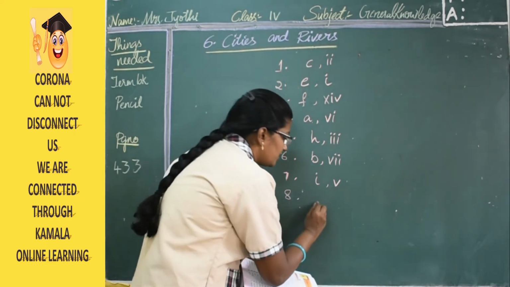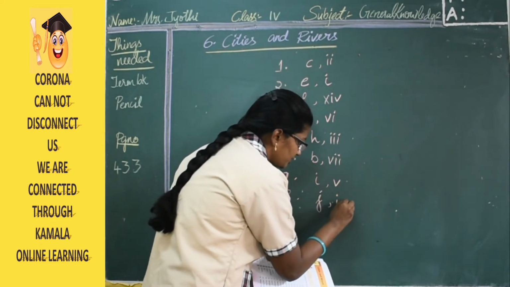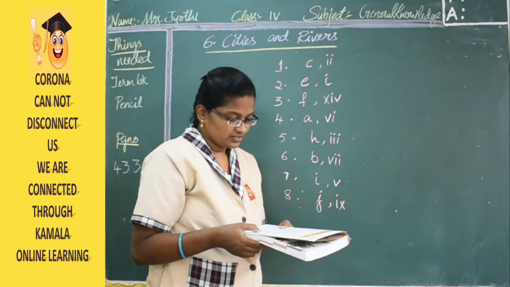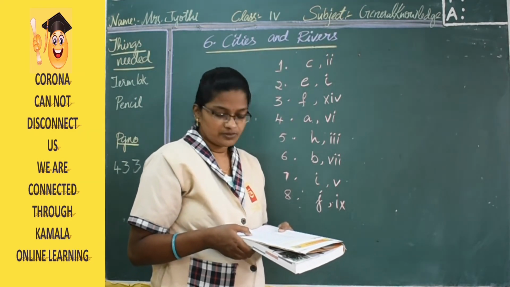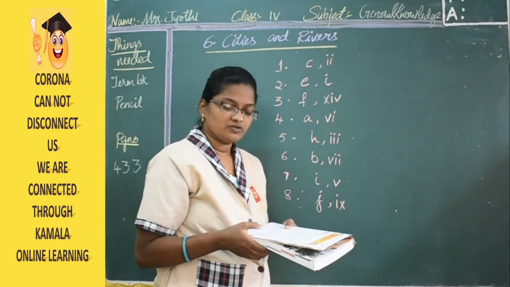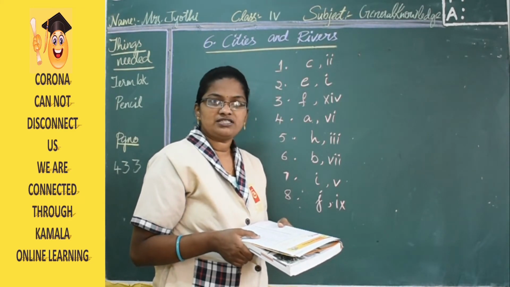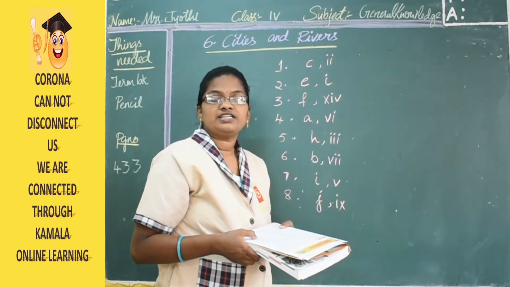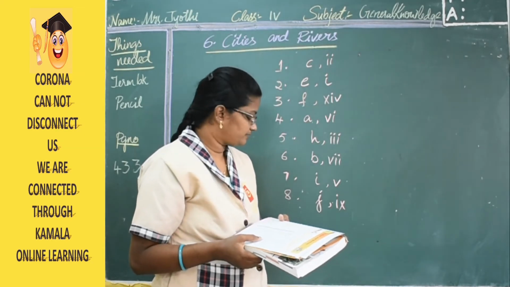The eighth one answers are J and IX. So here the eighth one is Kota. This Kota is located in Rajasthan, and the river flowing here is Chambal. There is also a place named Chambal over there. So it is in Rajasthan and the river flowing here is Chambal.